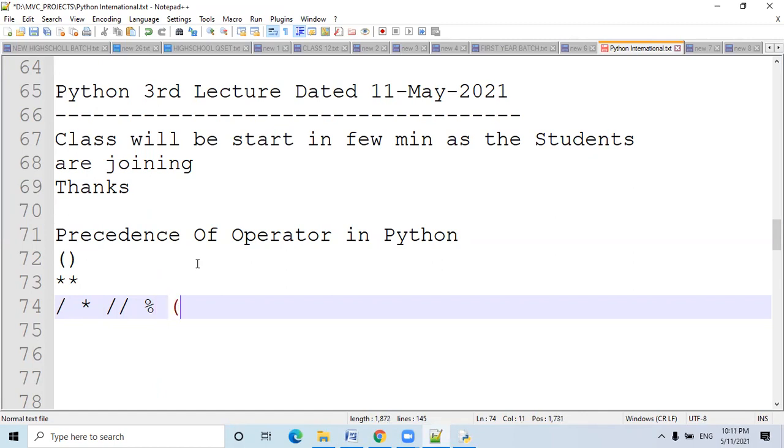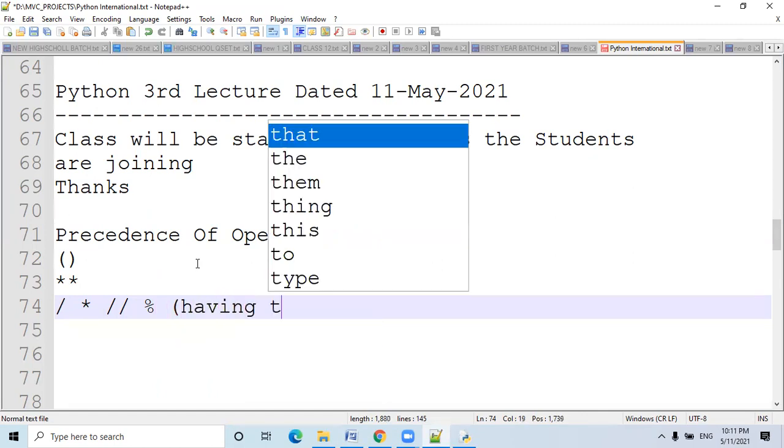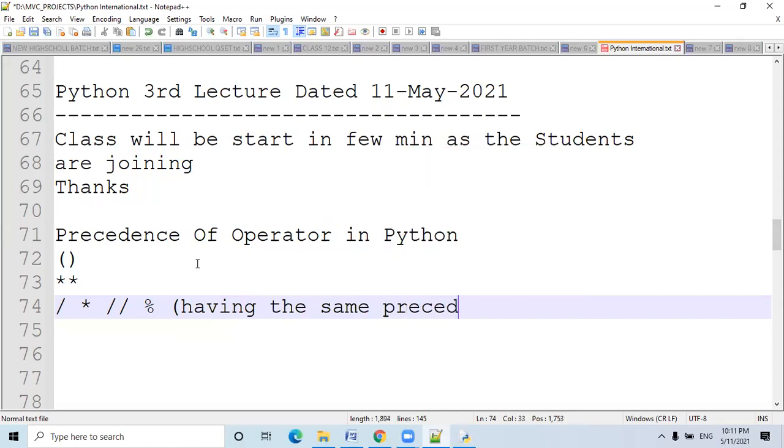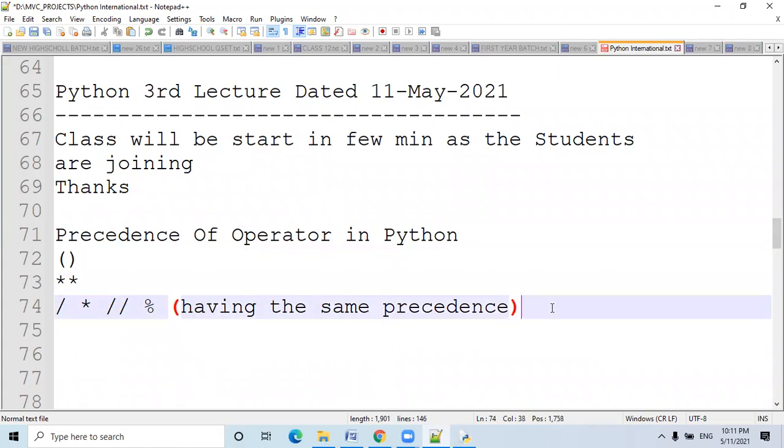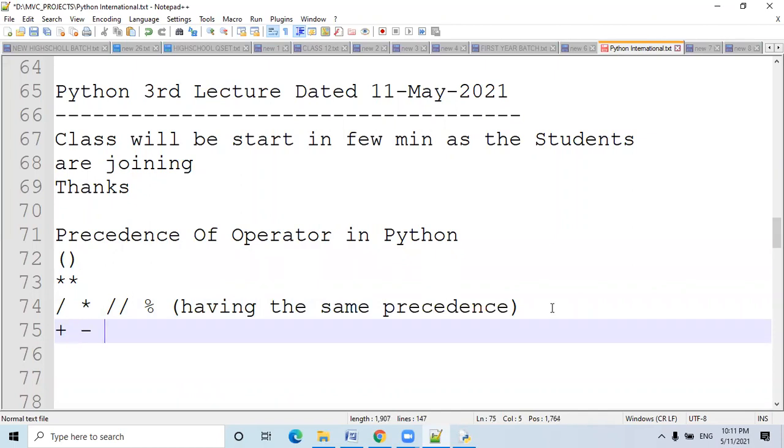These are all having the same precedence. Understand? This is the bracket, this is the exponential operator, and these are all the operators having the same precedence. And after that, plus and minus.